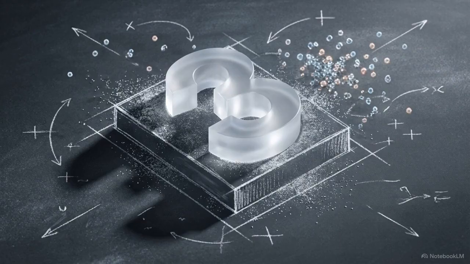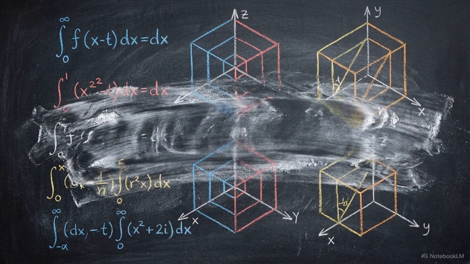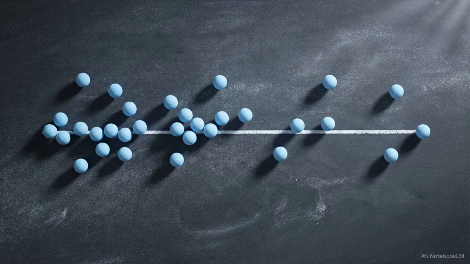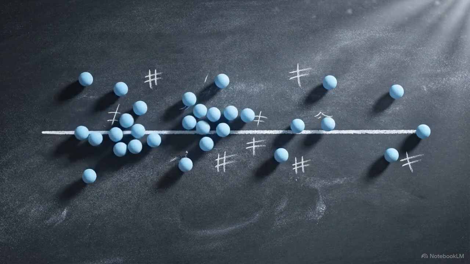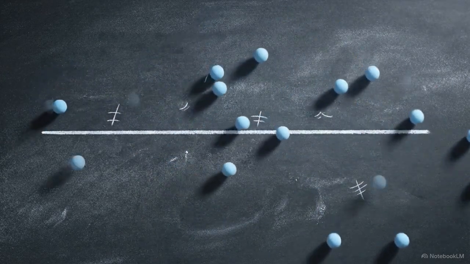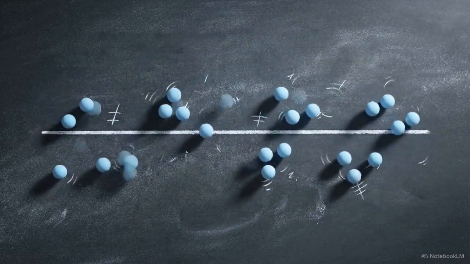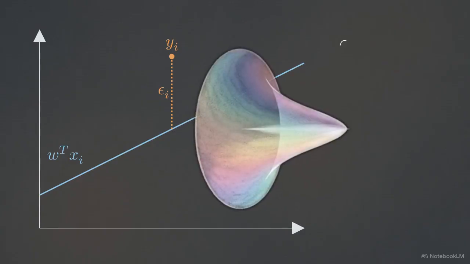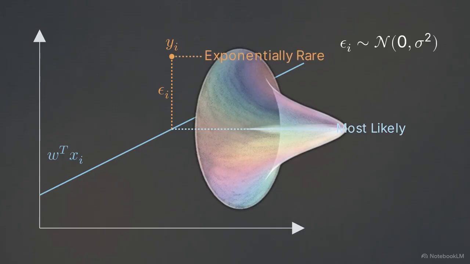The third framework discards spatial geometry and calculus entirely, examining the system strictly through statistics. Here, we operate on a core probabilistic assumption. The underlying linear relationship is correct, but true labels are corrupted by environmental noise. This single data point floats away from our prediction line. We map the statistical distribution of that error by applying a noise profile. Assuming zero mean Gaussian noise means most errors are small, and large errors are exponentially rare.